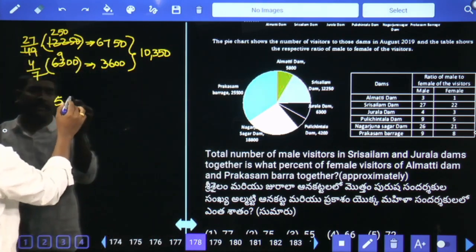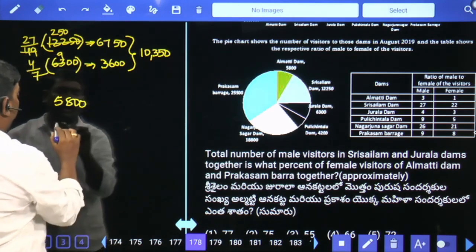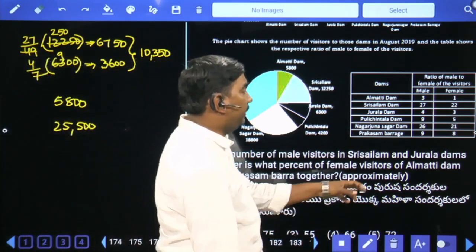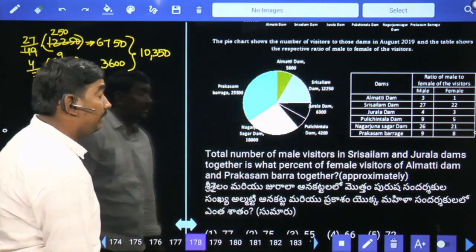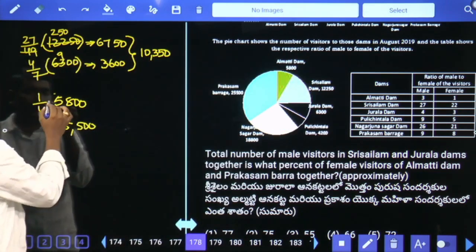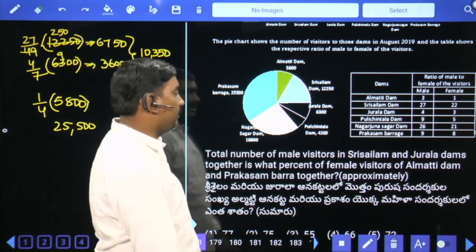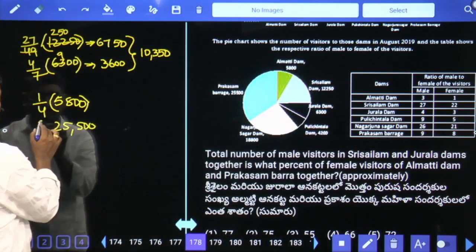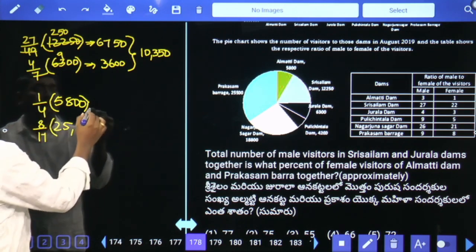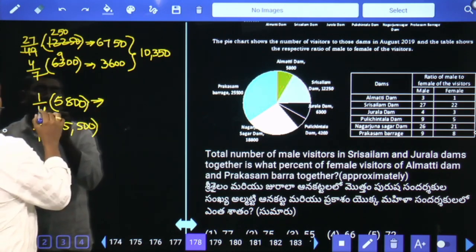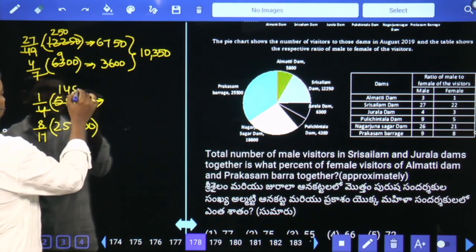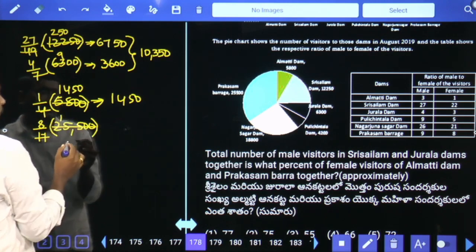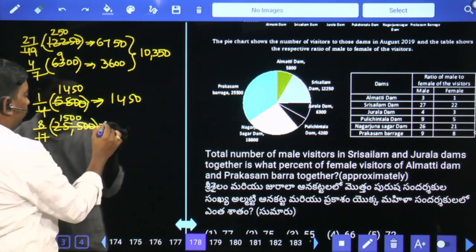Almatti 5,800, Prakasam Barrage 25,500. In that, female visitors. Almatti Dam 3 is to 1, 4 parts, females are 1 part, 1,450. Prakasam Barrage 9 is to 8, 17 parts, female 8 parts. 17 ones are 17, 17 fives are 12,000.